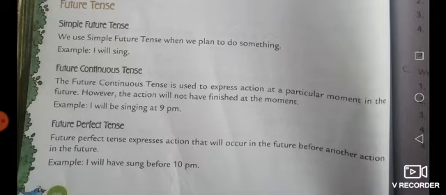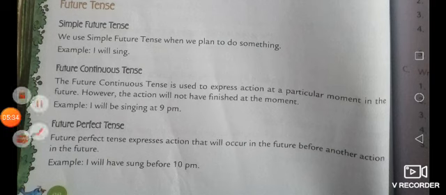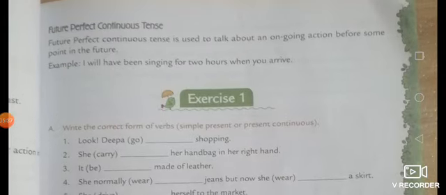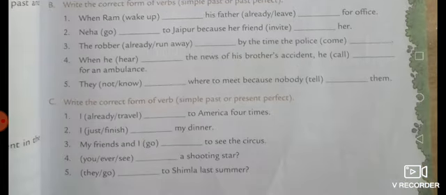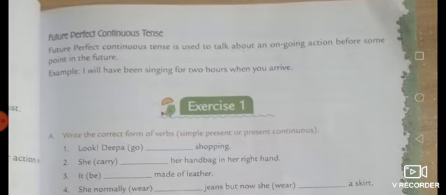Next, future perfect tense. Future perfect tense expresses actions that will occur in the future before another action in the future, as in "I will have sung before 12 p.m." Future perfect continuous is the last tense of the future tense, and it is used to talk about an ongoing action before some point in the future, as in "I will have been singing for 2 hours when you arrive."